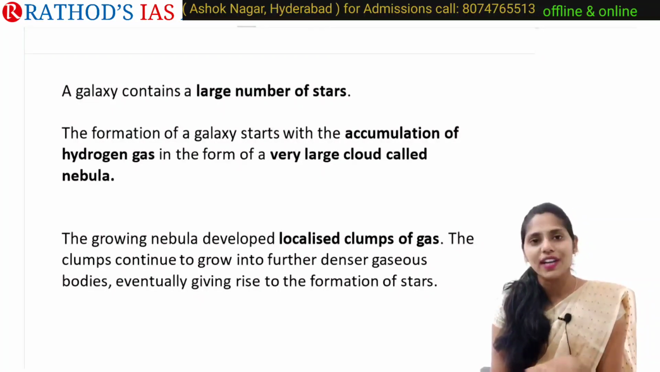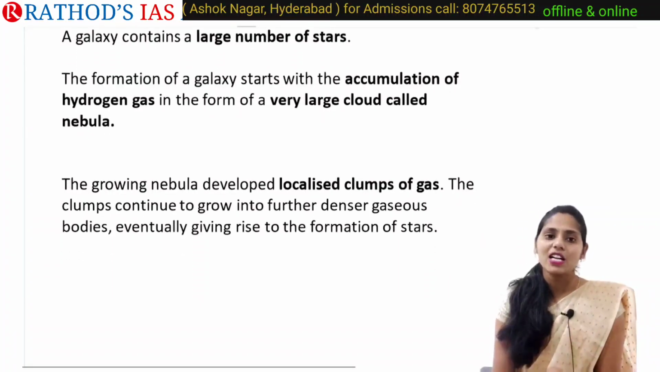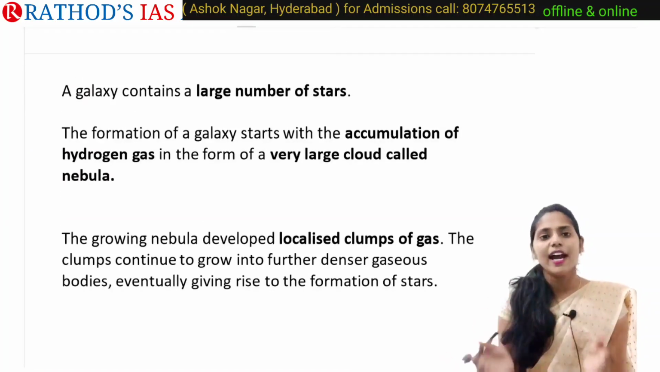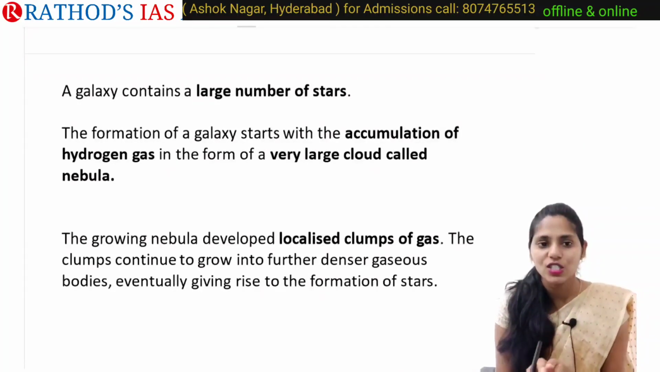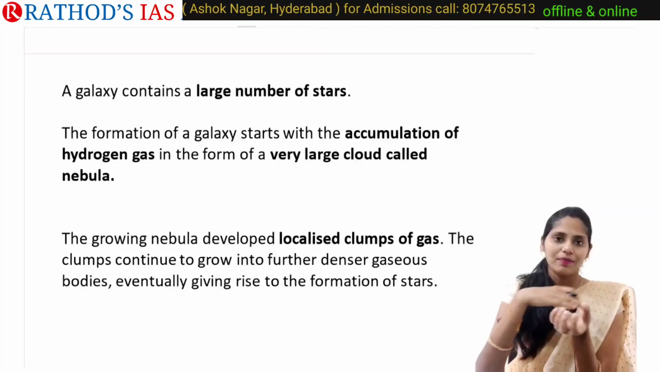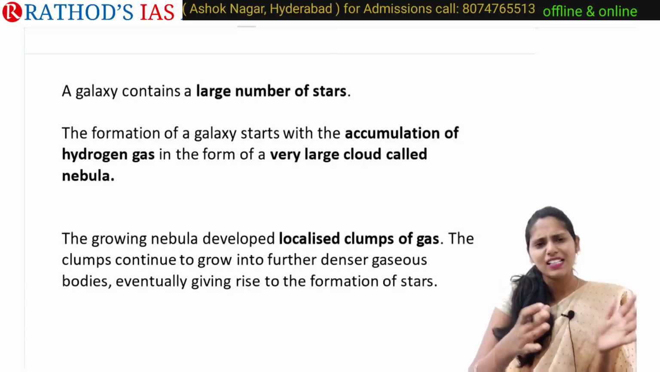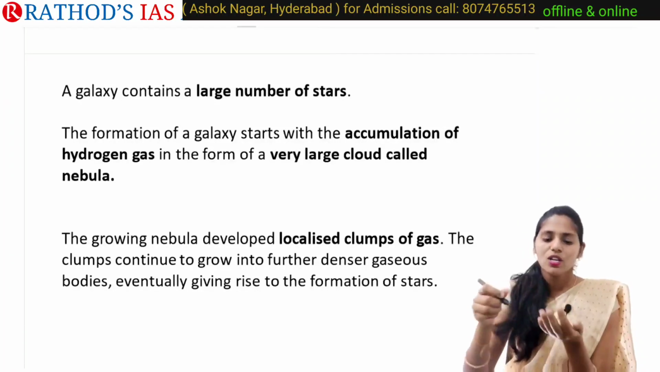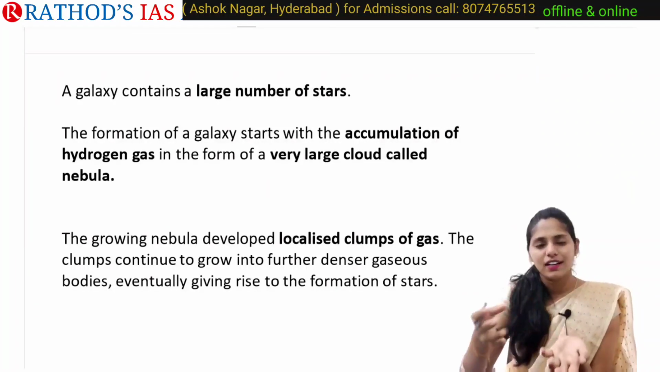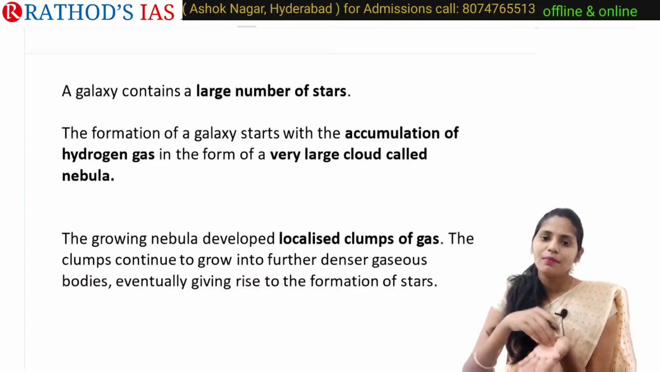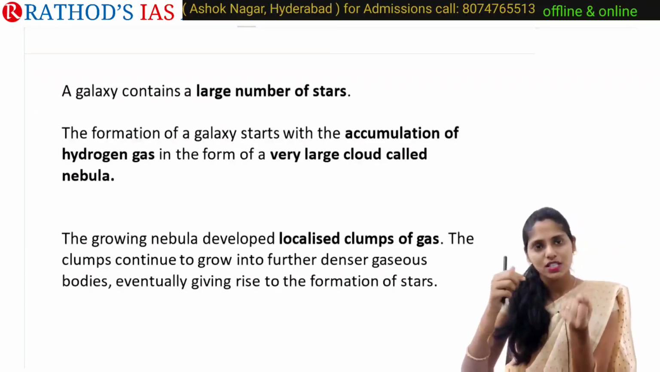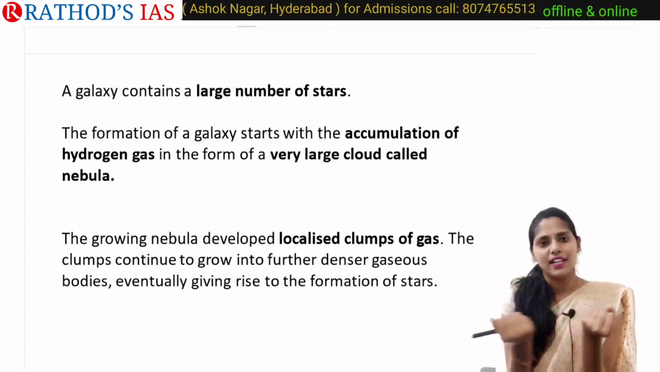The formation of a galaxy mainly starts with the accumulation of hydrogen gas in the form of a very large cloud called a nebula. Let us come back and see how these galaxies are formed. There is a nebula. What will this nebula contain? It contains gas as well as dust. For example, there is hydrogen gas present. This nebula will be growing in size.